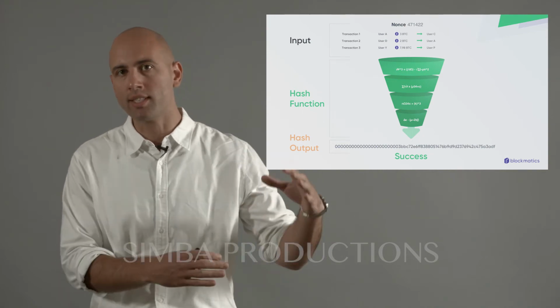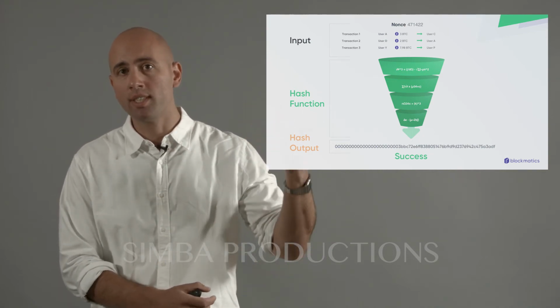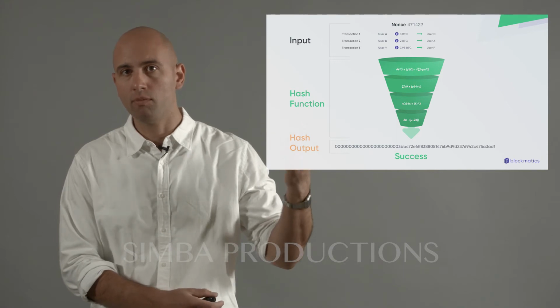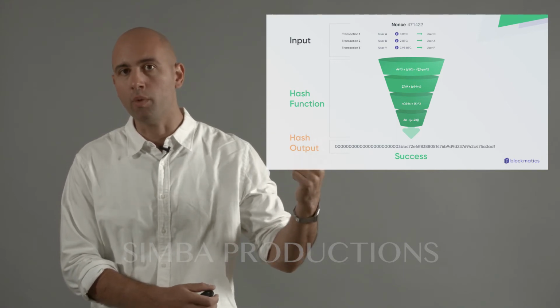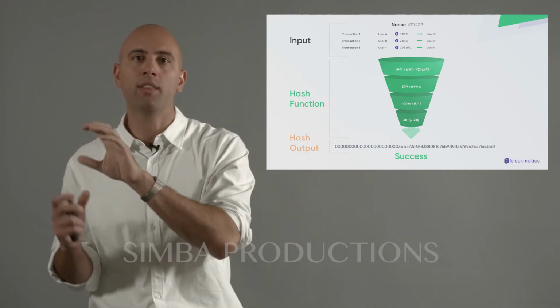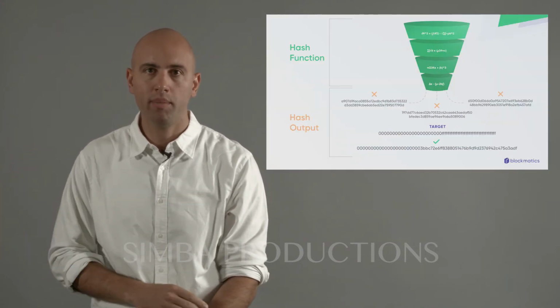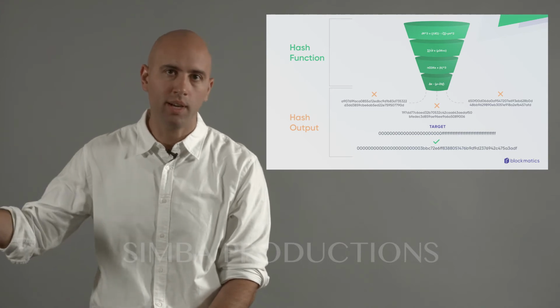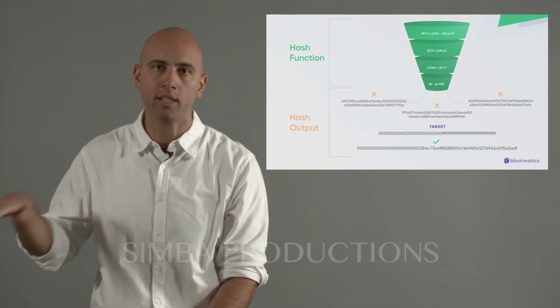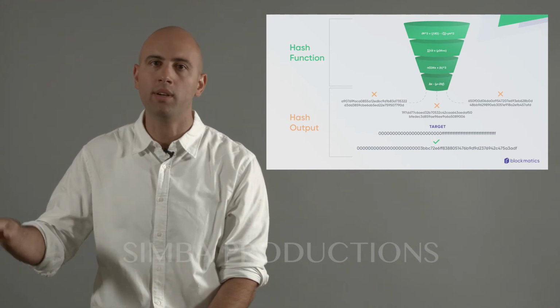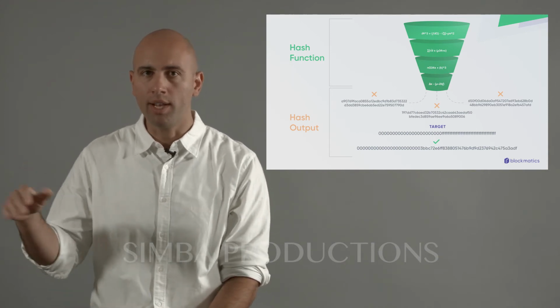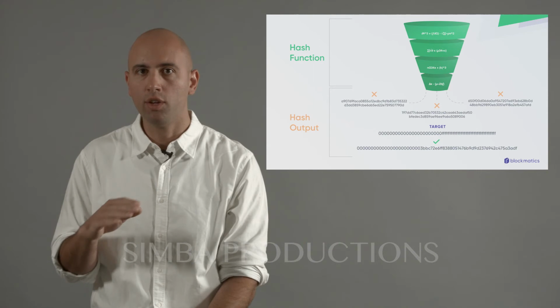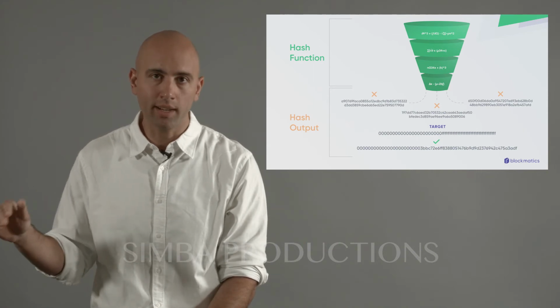So they take these transactions, along with some dummy number, some random number, and they feed all of that through the hash function. And we require that the resulting hash number is a relatively low number, meaning we have some target number, and whatever the resulting hash is, it needs to come in below that number. And the number is so low that it's very hard to do. Probabilistically, you will not get a low enough hash.